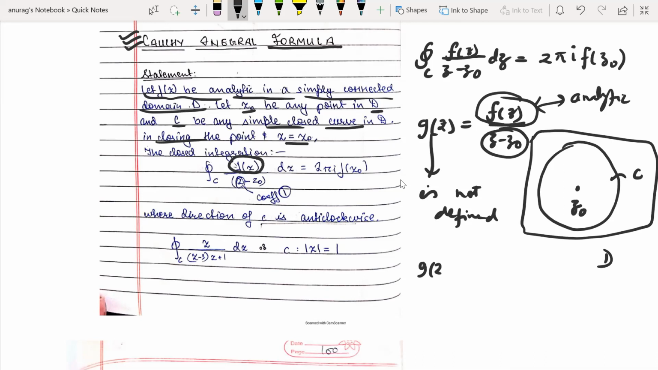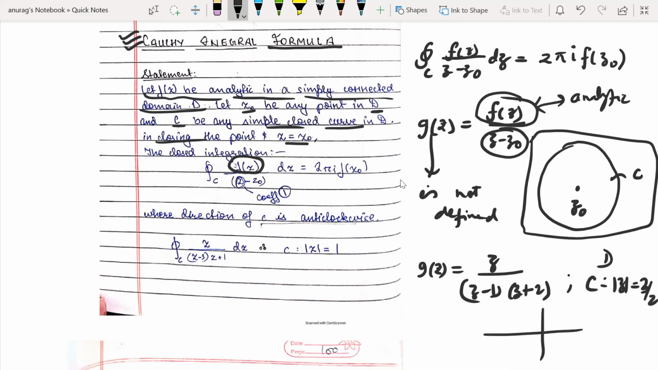For example, if you take z over (z minus 1)(z plus 2), and take the curve mod z equal to 3 by 2, it is a circle whose radius is 3 by 2 and center is (0, 0). Can you tell me which point is not defined? g(z) is not defined at 1 because 1 lies inside, so at 1 we get a hole. But at minus 2, which is outside, there is no problem, and there is no other point, because there are only two points where g(z) is not defined.